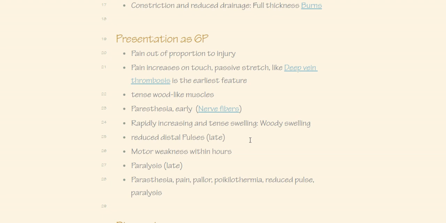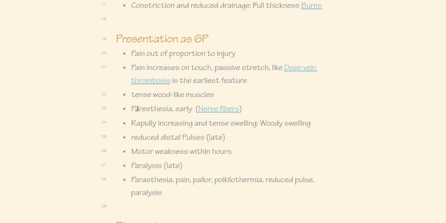and the compartment becomes very tense. Like in abdominal compartment syndrome, abdomen becomes very tense. Similar to that, the compartment, whichever is involved, becomes very tense, like wood-like tenseness in the muscle compartment. An earlier feature is paresthesia. Patient feels paresthesia distal to the compartment. So basically due to compression of the nerves passing through the compartment.